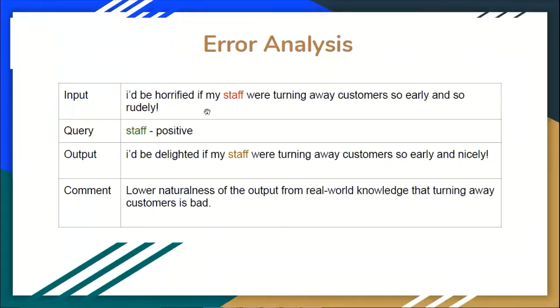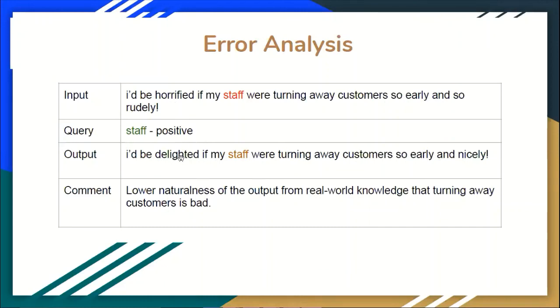Another such example is the input to the system, I'd be horrified if my staff were turning away customers so early and so rudely. And here the query is turning the staff sentiment to positive. The output is, I'd be delighted if my staff were turning away customers so early and wisely. So here, again, the explicit expressions of sentiment are changed.